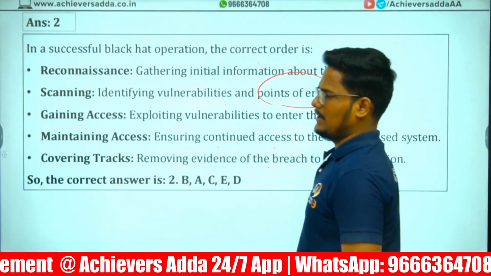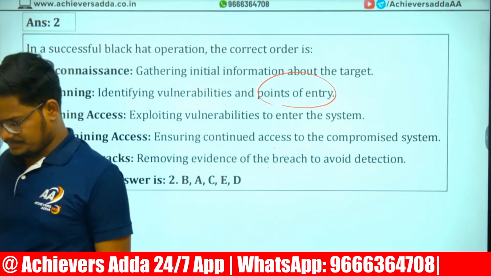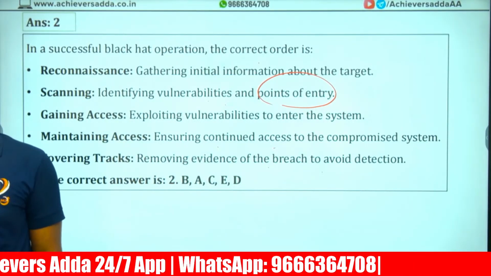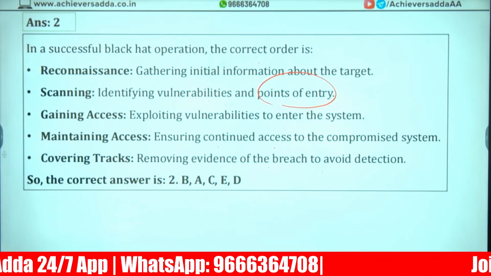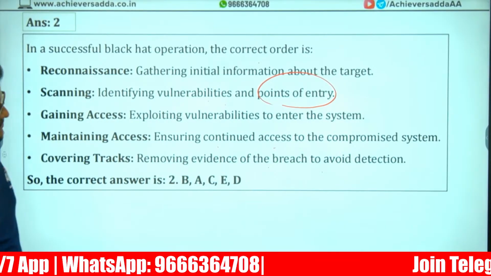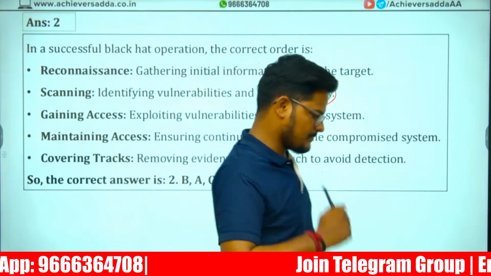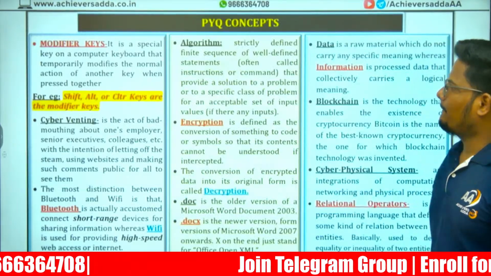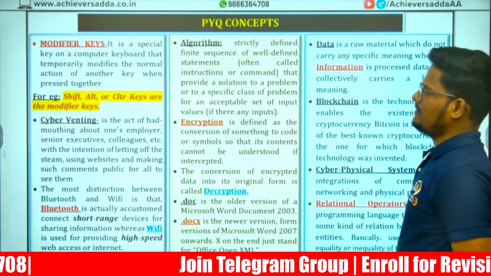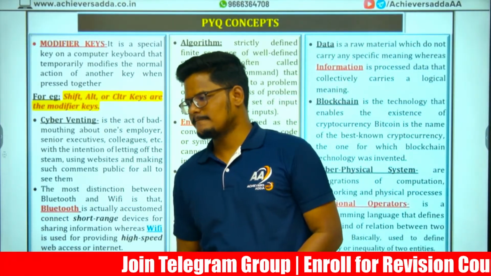Next, I am entering into the PYQ points. Technically, we have done almost half of the part, but we still have half an hour more. 30 minutes is there. Let's do it. Some of the previous year question points.